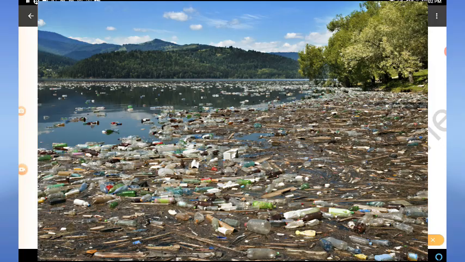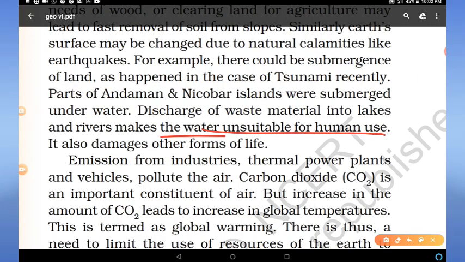Polluted water is useless for human beings. It also damages other forms of life like aquatic life. Emission from industries, thermal power plants and vehicles pollute the air. Air pollution creates very hazardous diseases among human beings and animals.